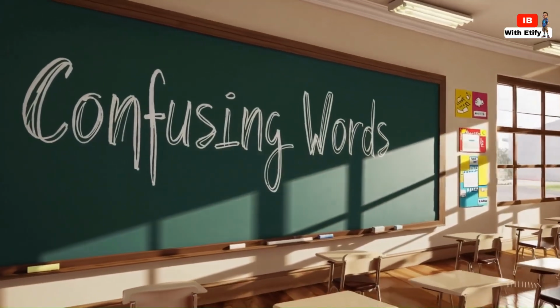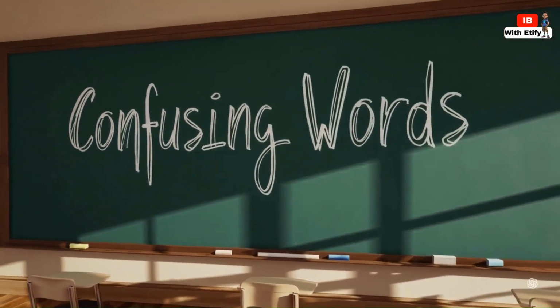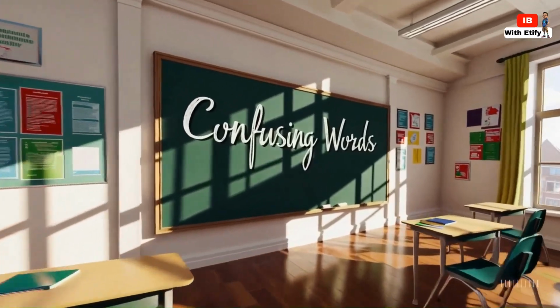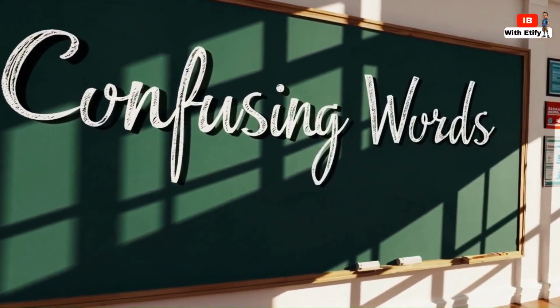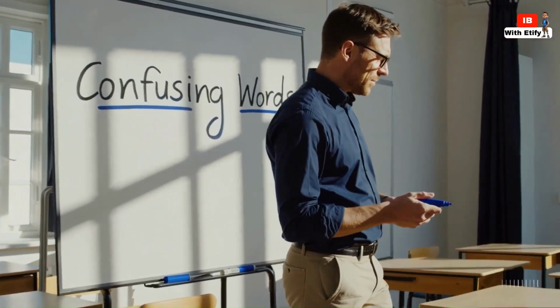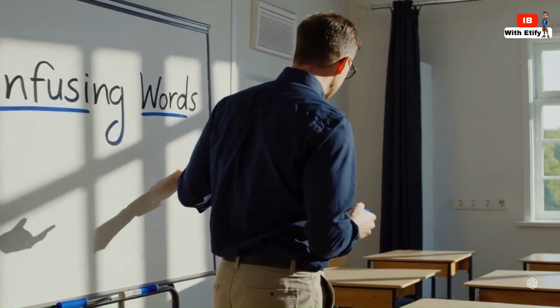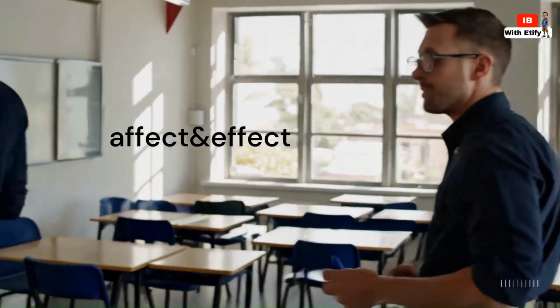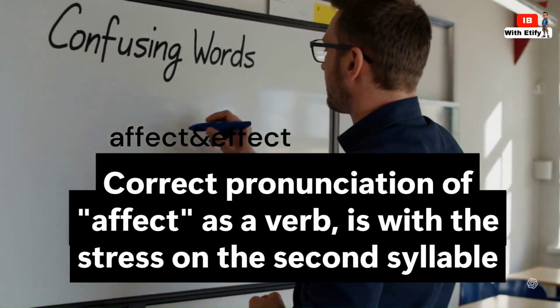These aren't just similar sounding pairs, but also words that deal with actions, outcomes, and different types of movement or awakening. Understanding their specific meanings and common uses is key to speaking and writing accurate English. We're going to break each one down, give you clear examples, and offer some tips to help you sort them out. Let's dive in. Let's start with the classic pair, affect and effect.